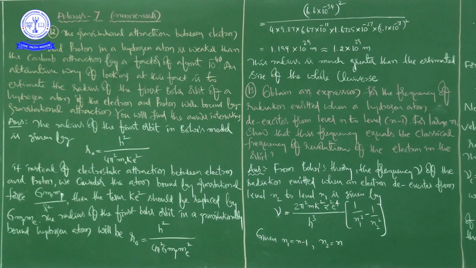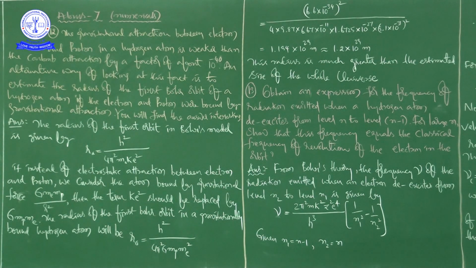But if instead of electrostatic attraction between electron and proton, we consider the atom bound by gravitational force G me mp by r square, then the term k e square should be replaced by G into mp into me.